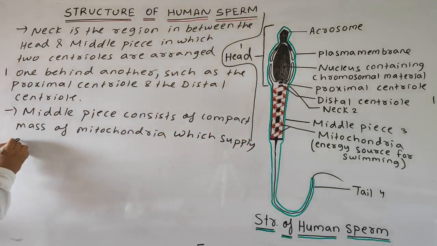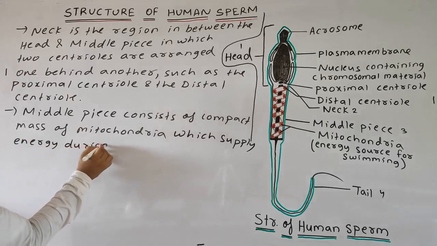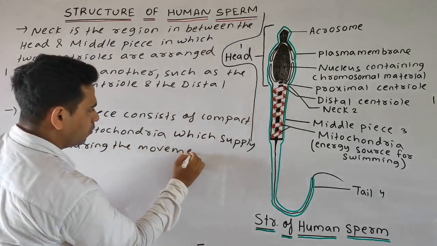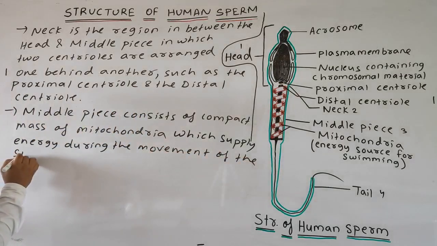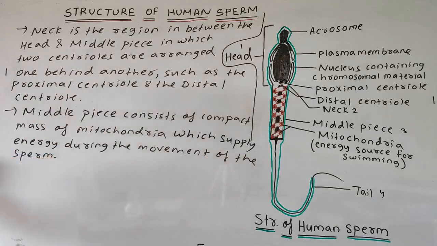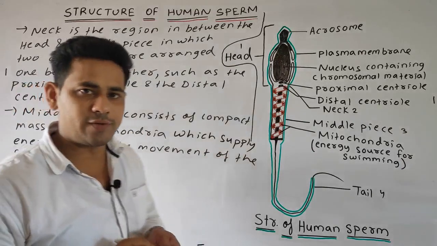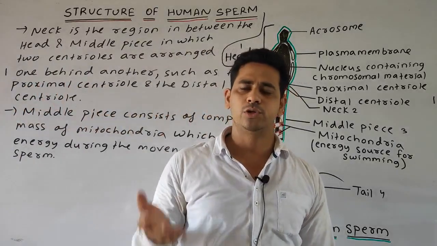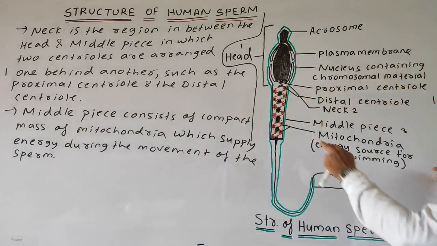Okay, students, if the sperm is moving, it requires some sort of energy, for swimming or for movement, the spermatozoa requires energy. Yes, that energy source is the mitochondria.